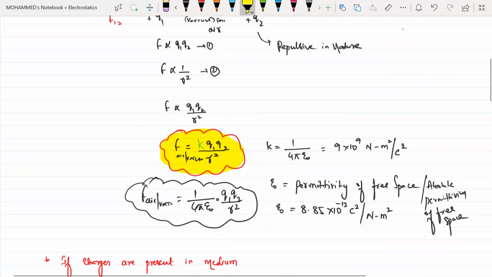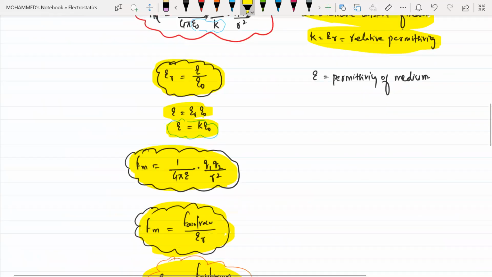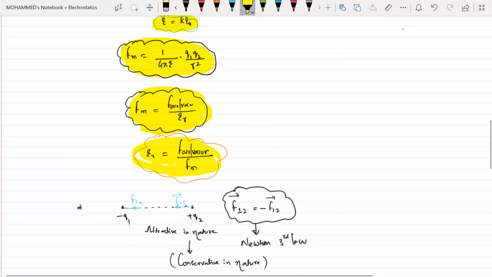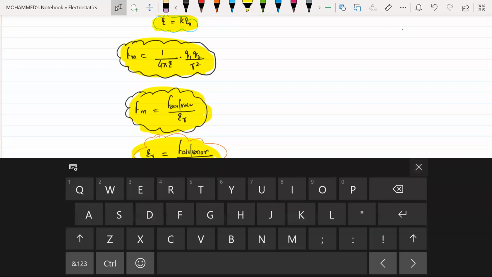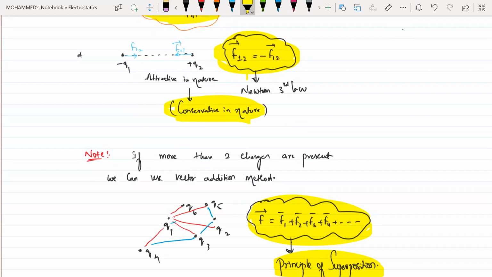Have you done all this in your college today, beta? Sir, we did the paper discussion, and we did till epsilon r, sir, the relation with force also.